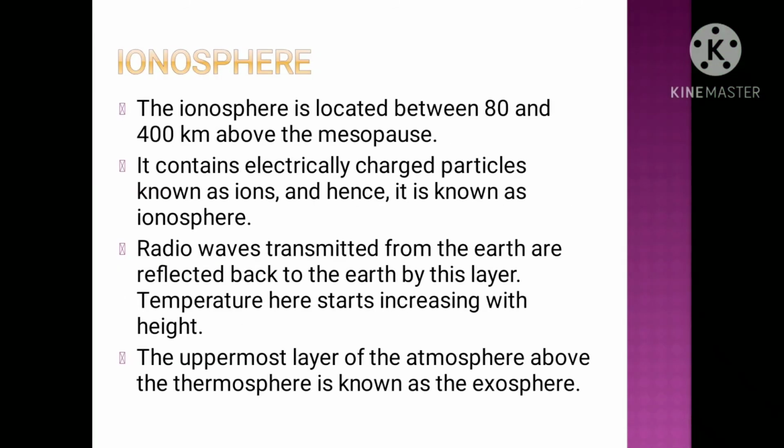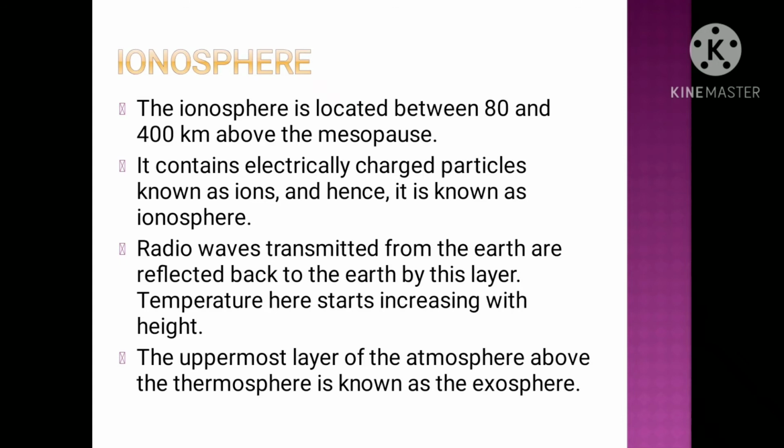The next layer of the atmosphere is the thermosphere, and under the thermosphere we have the ionosphere. The ionosphere is located between 80 kilometers and 400 kilometers, just above the mesopause. The ionosphere contains electrically charged particles known as ions, and hence it is known as the ionosphere.